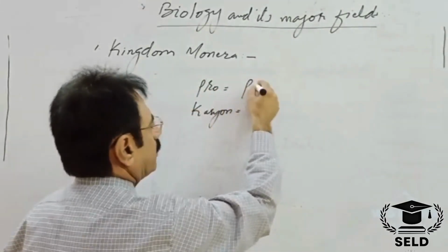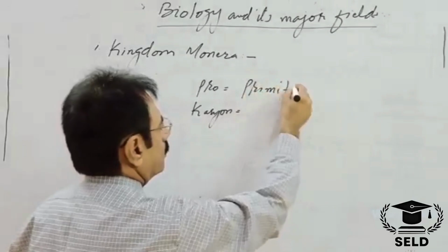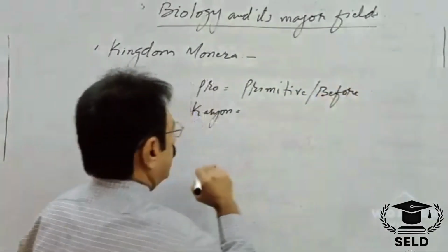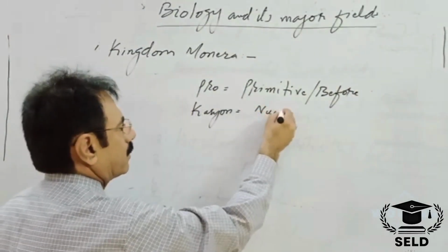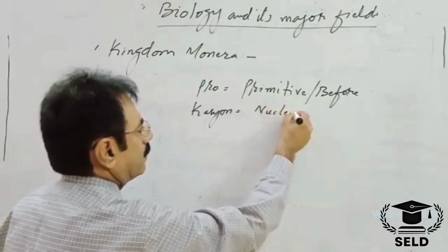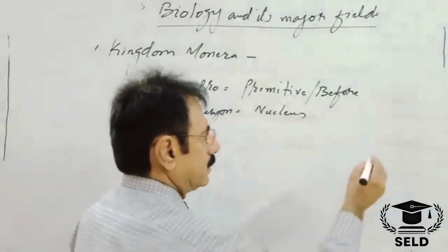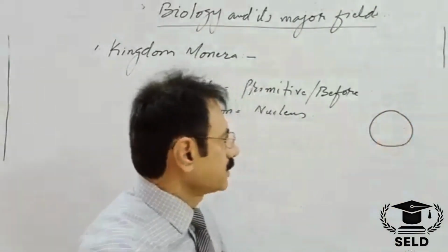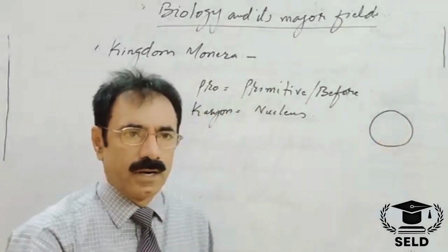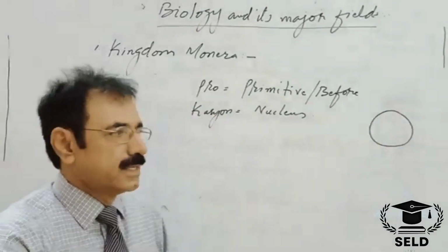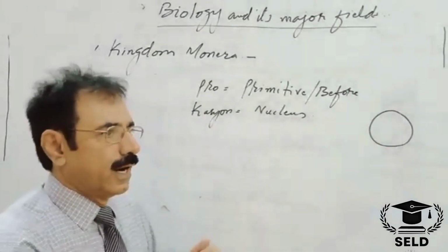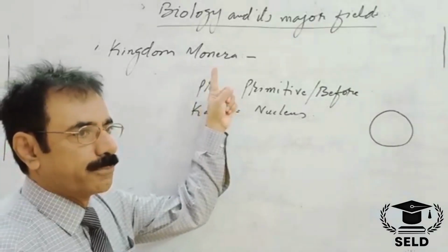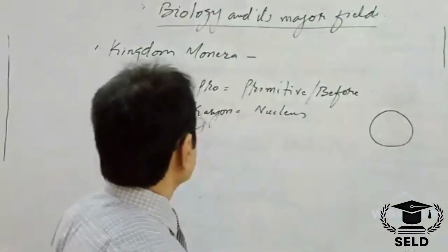Pro meaning primitive or before, and karyon meaning nucleus, meaning a cell that has no well organized nucleus and no membrane bounded organelles. Such a cell is called a prokaryotic cell. And this kingdom Monera includes all the prokaryotic unicellular organisms.